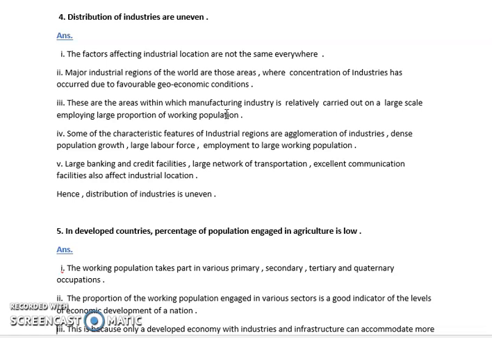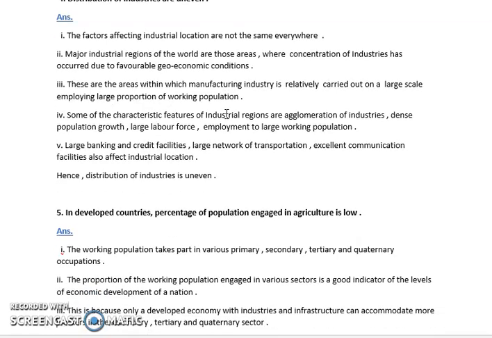As India is an agrarian country, a lot of people are engaged in agriculture instead of secondary and tertiary activity. So to set up an industry, first of all, you need a good natural resource available. Okay, you need a large amount of labor. What type of labor you want, whether it is skilled, unskilled. Okay, then you require a transportation medium. So all these things are working in the case of industries. So because of that, its distribution is totally uneven.